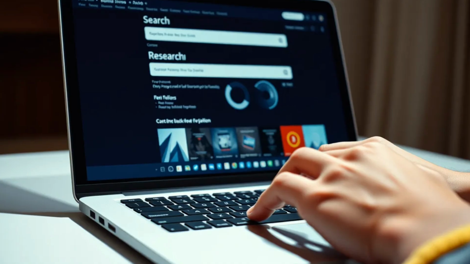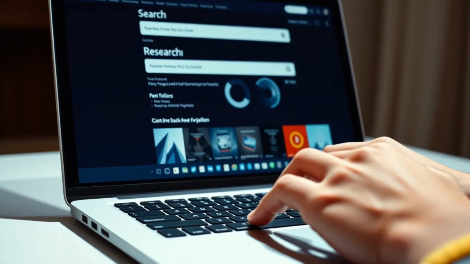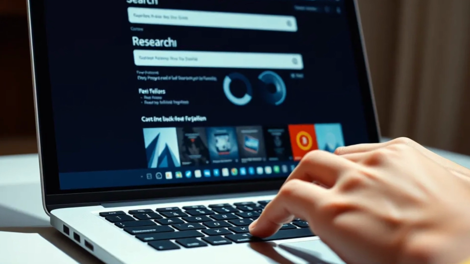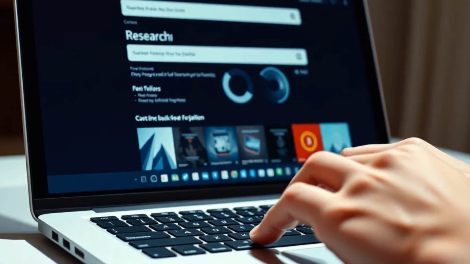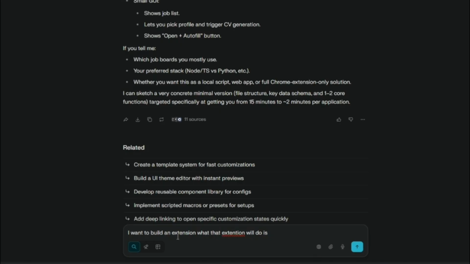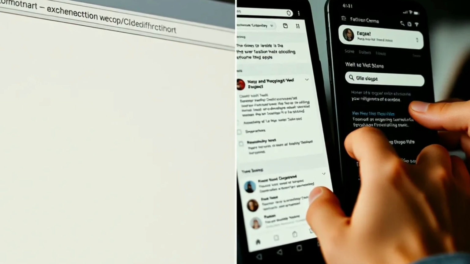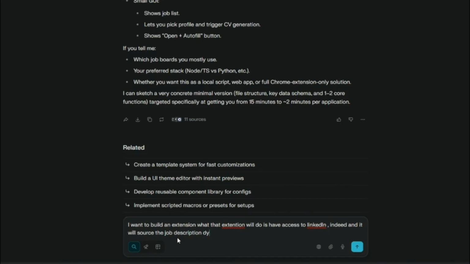Okay, so I'm using Perplexity to do my research because obviously it will tell me if an idea exists already, then I don't need to build it. So I'm specifically typing that I'm going to build a Chrome extension because I don't want it to be an app. Because if I build an app, again, I need to go and copy paste. If it's a Chrome extension, I can have everything in my browser. So I'm just typing my idea into Perplexity to see if something like this already exists